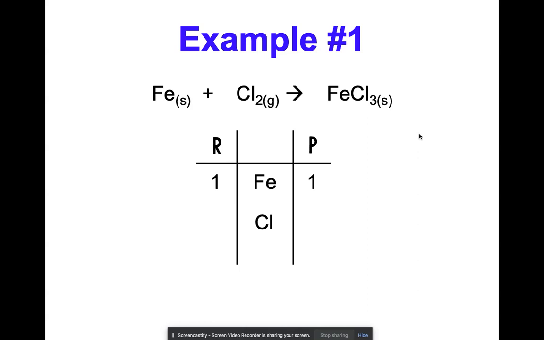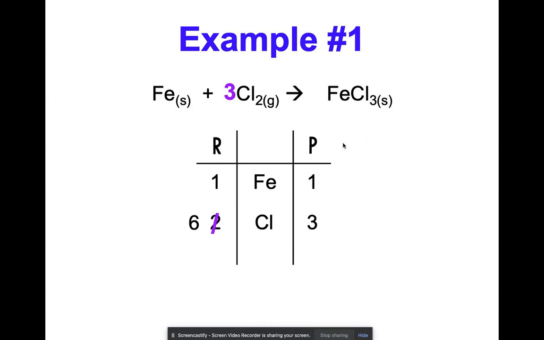And then this is where you kind of have to think about your subscripts. There are two chlorine atoms, so this tells us there are two of those. And on the other side, there are three. So in order to balance this, the easiest thing to do to start is to even out your chlorine. So you can add a 3 into your reactants. And once you do that, you're going to multiply 3 times 2. So the coefficient times the subscript, that's going to be equal to 6.